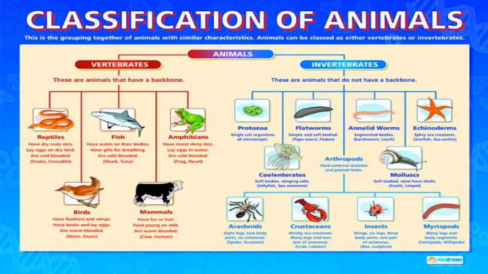Crustaceans include crabs and lobsters. Insects have 6 legs, wings, body parts and antennae, for example honeybee, ladybird, beetle, etc. Then myriapods have a number of legs and a number of body segments, and include centipedes and millipedes.